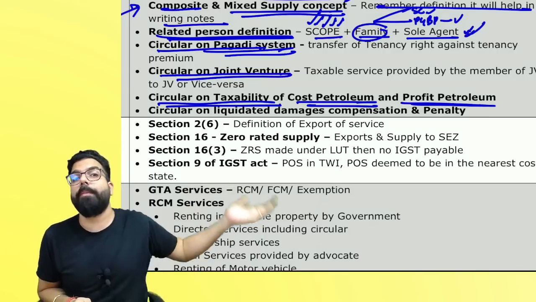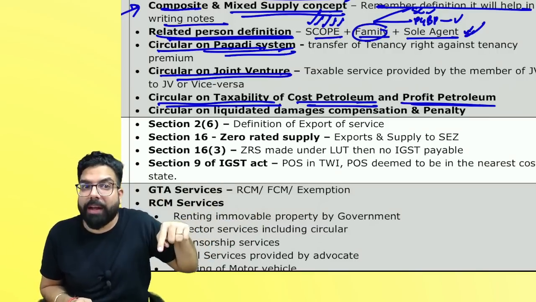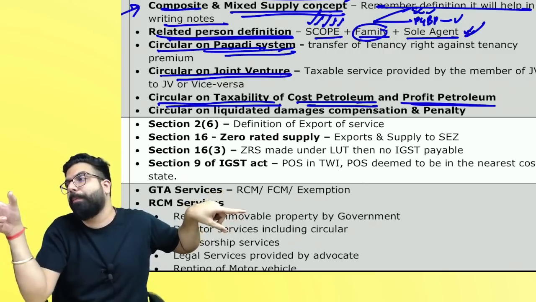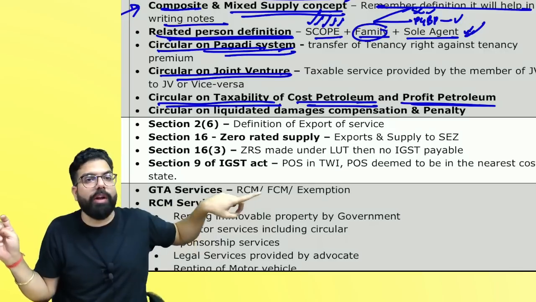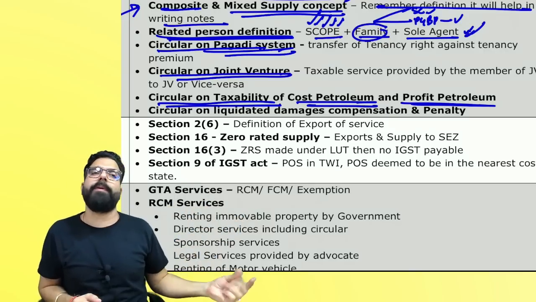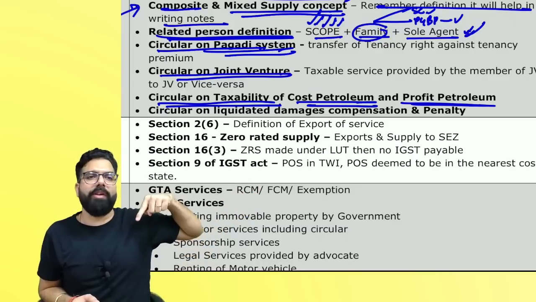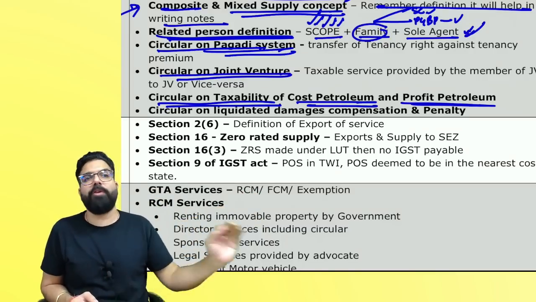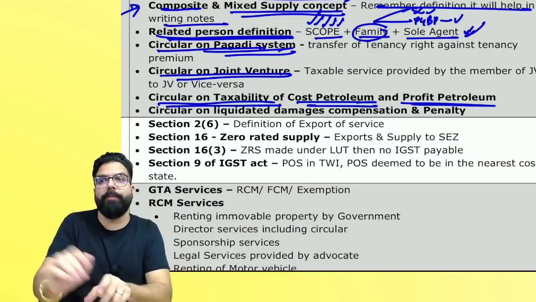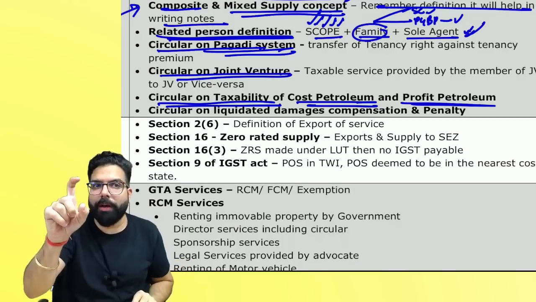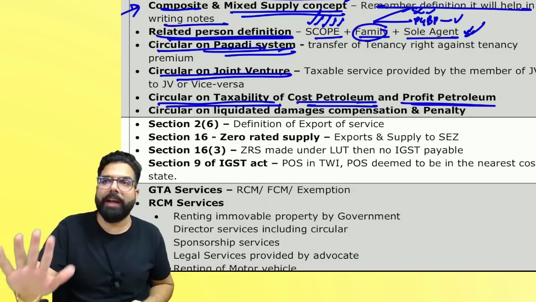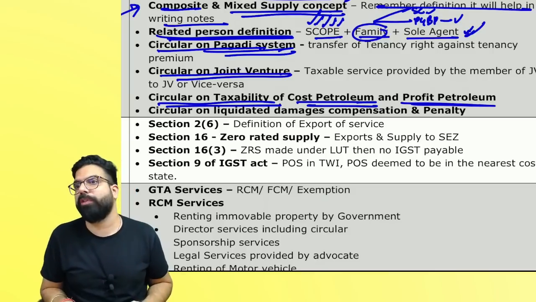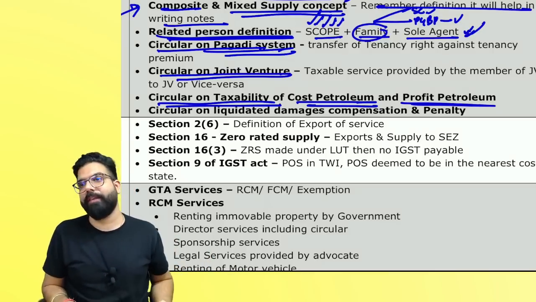Here, it is simple. Government gave me the license. Government is the licensor. I am the licensee. I will give government a share of profit petroleum. After deducting the cost, whatever petroleum is left, that share I will give to the government, and that is profit petroleum. Remember, profit petroleum which you give to the government, since government is giving you the license, you have to pay GST on government services under RCM. But profit petroleum has been exempted, and on profit petroleum you don't have to pay any GST. Cost petroleum is not a consideration, and hence on cost petroleum also GST will not come.